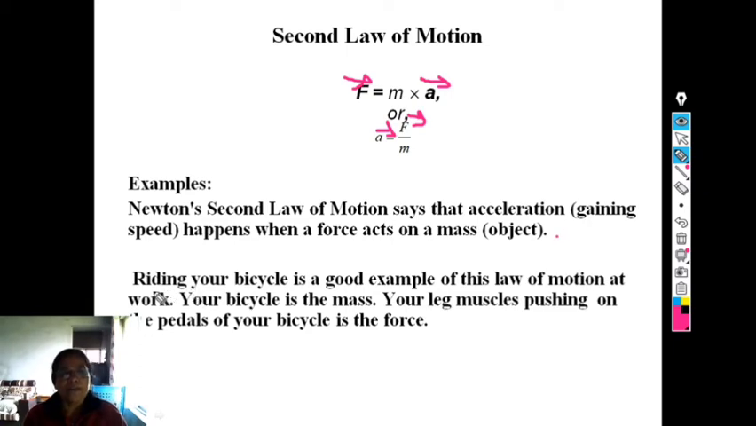For example, riding your bicycle is a good example of this law of motion at work. Here the bicycle is the mass, and your leg muscles pushing on the pedals of your bicycle are the force. It is a routine example to clarify the idea of Newton's second law of motion, that is, force equals mass times acceleration.